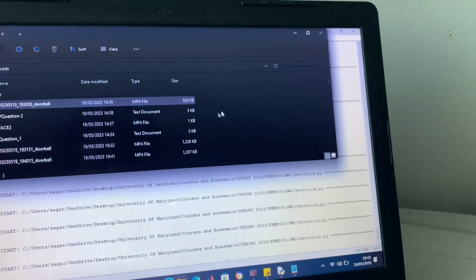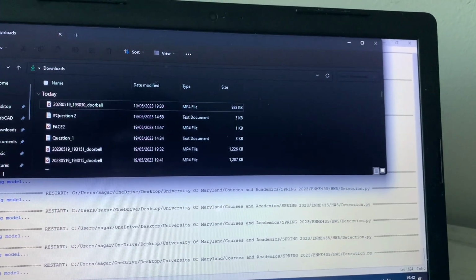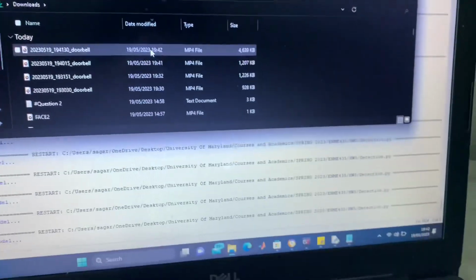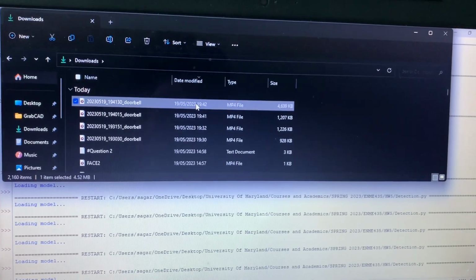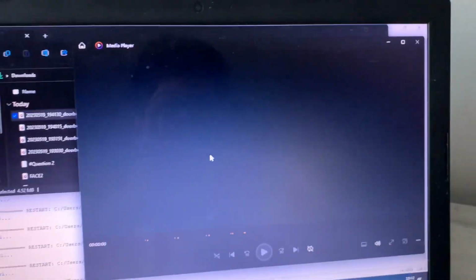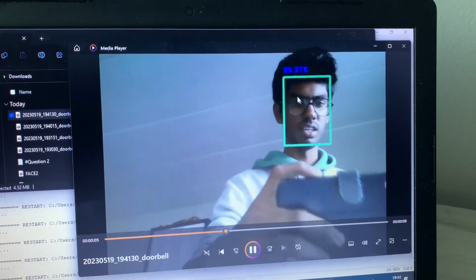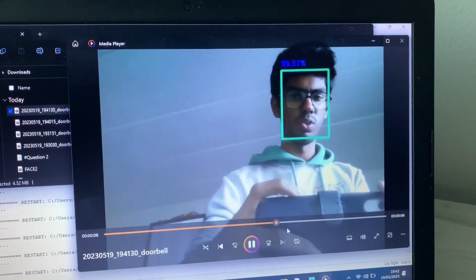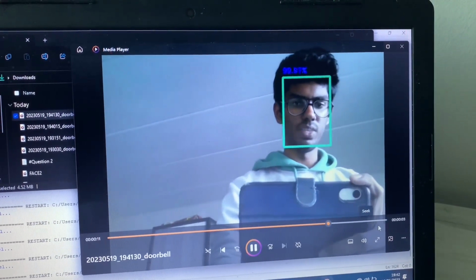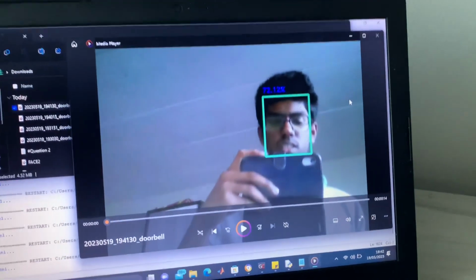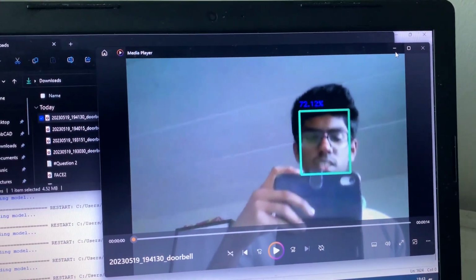Now let's move our face out of this region and close the queue. Let's see if it has created a video recording. Let's go to our downloads. Okay, this is the video that was recorded just now. As you can see, the timestamps show that our face has been detected, and we also have a video recording. As we exit the frame, our face is not detected and it stops the recording.